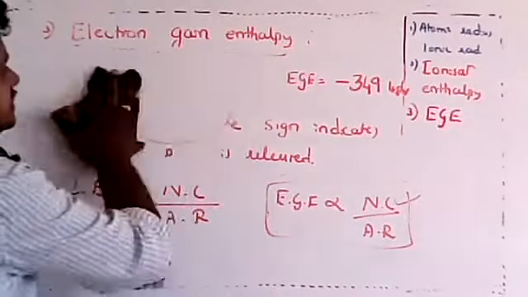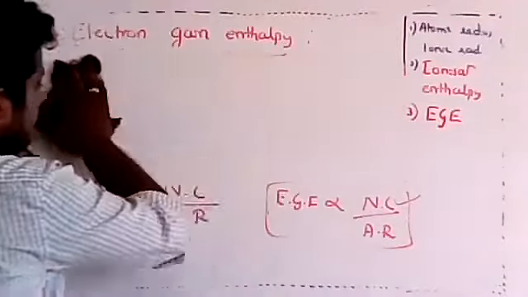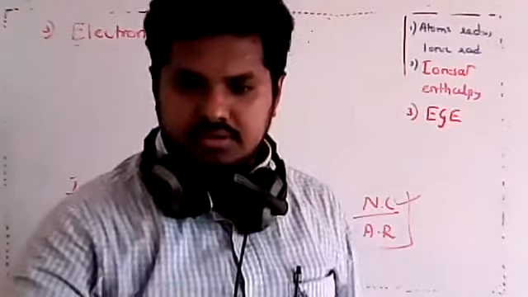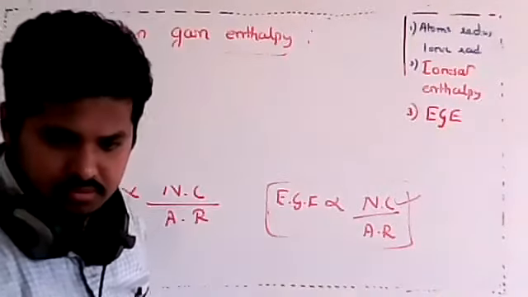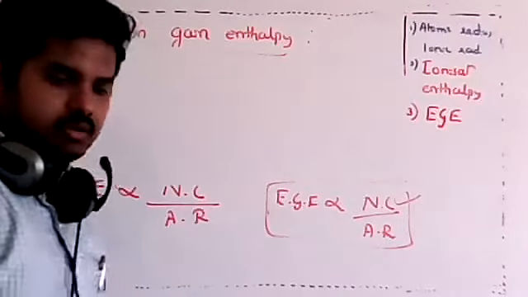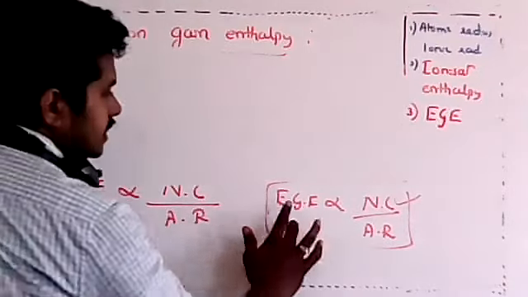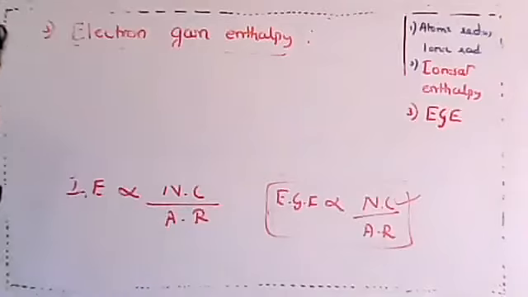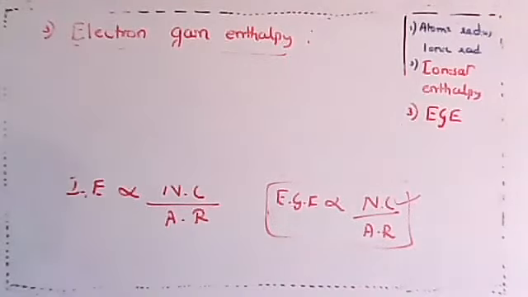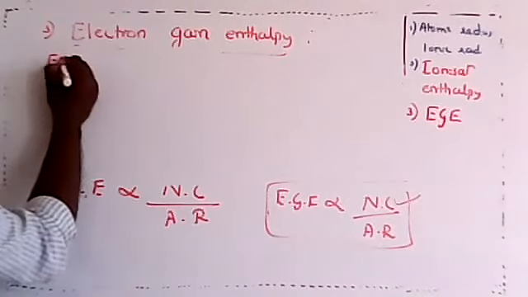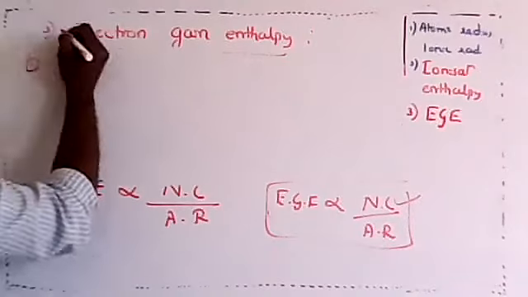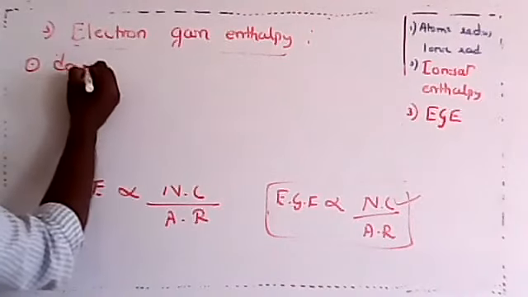Therefore, with this we can directly conclude now that electron gain enthalpy, the same way, is directly proportional to nuclear charge, like ionization enthalpy and electron gain enthalpy. Therefore, we can conclude, first point, electron gain enthalpy, we'll compare down the group.